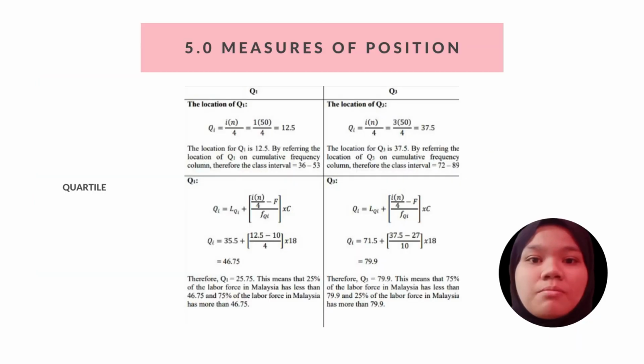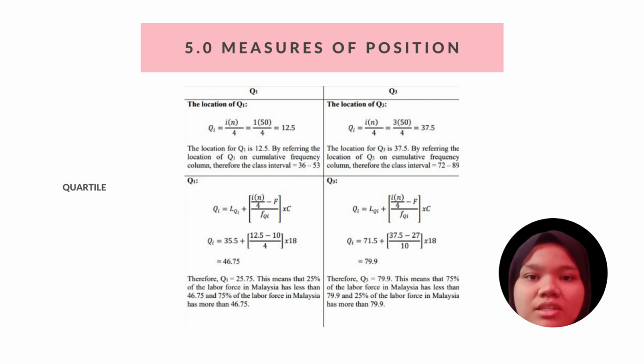Next, measures of position. First is the quartile. The location for Q1 is 12.5. Therefore, the class interval is 36 to 53. Therefore, Q1 is 46.75. This means that 25% of the labor force in Malaysia has less than 46.75, and 75% of the labor force in Malaysia has more than 46.75.